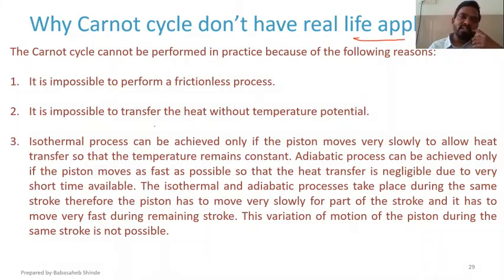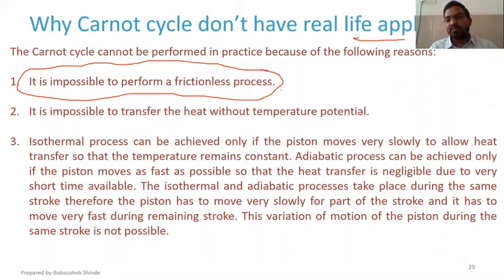So the first reason is it is impossible to have a frictionless process, because as a part of that cycle itself there is a piston cylinder arrangement, and that piston is supposed to have reciprocating motion inside that cylinder. And when two parts slide against each other, we know that we cannot get a perfectly smooth surface.